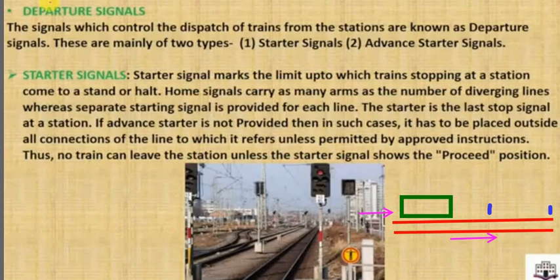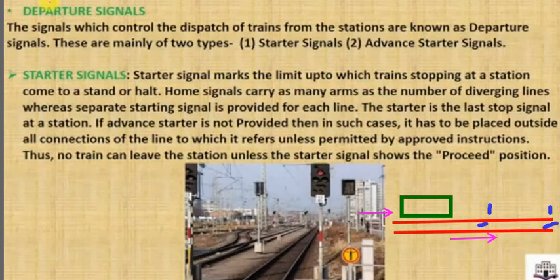For example, the train dispatches from this station, then suppose it moves here. Suppose another train is standing here, and your train is coming from here. So what will happen? It will show red color. So the train will stand here until this line gets clear. Until this line gets clear, it will show a red color. So the train will stand here. Then again the train will move.